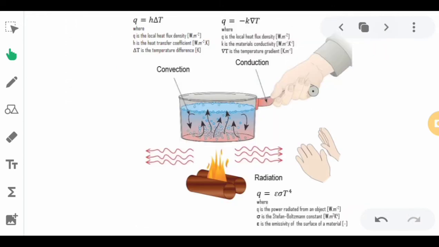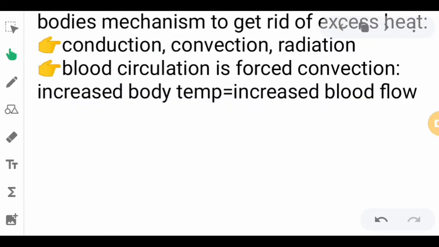Then we also have another example. If you touch it, that is conduction, and then the hot air will rise, that will be convection. And then radiation, you can feel the hotness of the flames even though you are not touching it. And then what else? Blood circulation is forced convection, because if there is increased heat, there will be increased blood flow. So there will be an increased body temperature, and therefore increased blood flow if there is a forced convection. The gases, oxygen and carbon dioxide, will increase the body temperature as they move and utilize energy, and that will create an increase in blood flow.